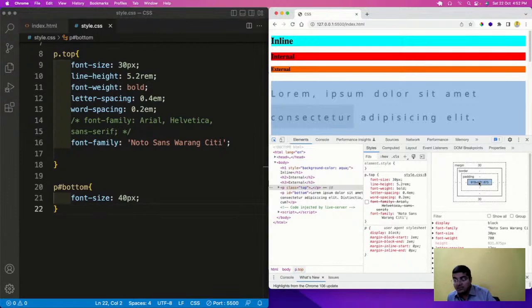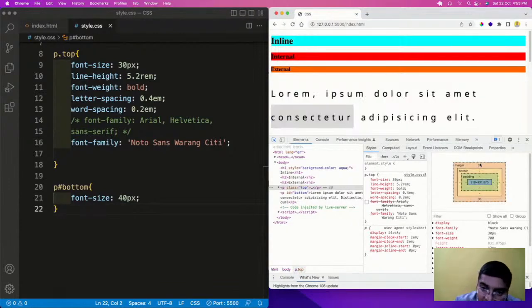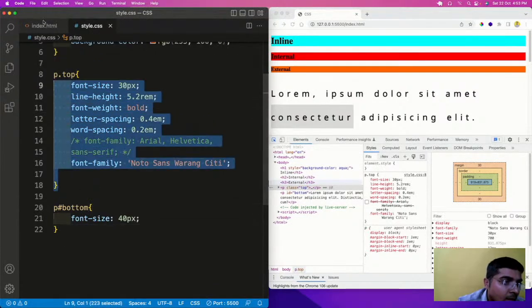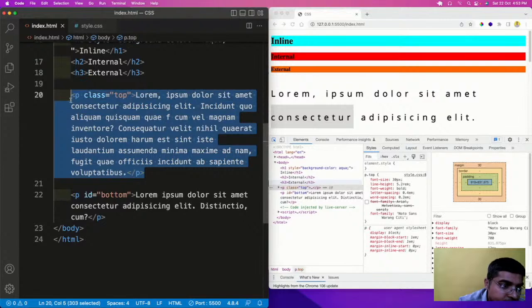Outside this border have margin. Now what is this? So padding means some space around the content in all the four sides. Okay. Now after this padding we have border also in all the four sides. Okay. Now after this border we have margin also in all the four sides. Fine. So let me do one thing.